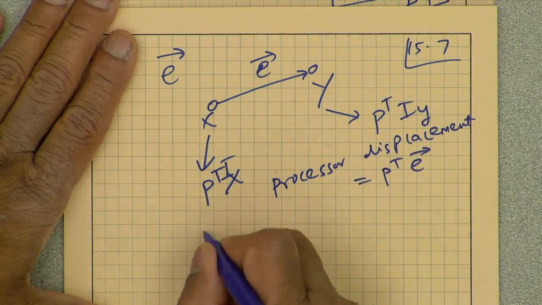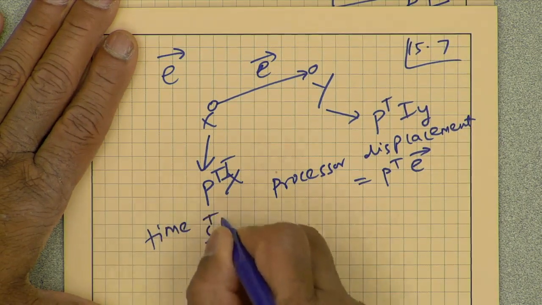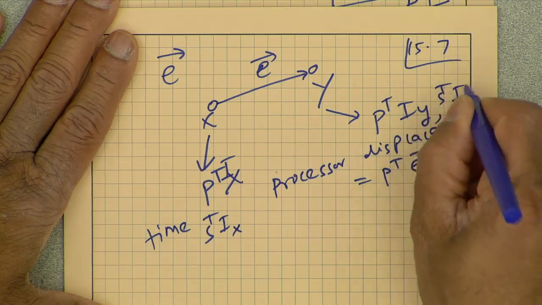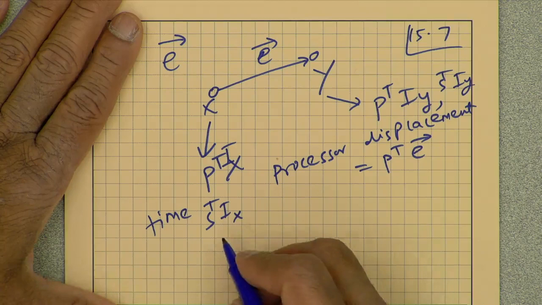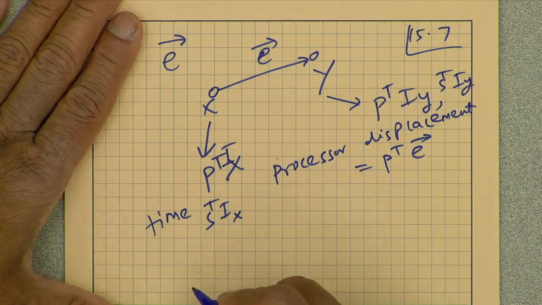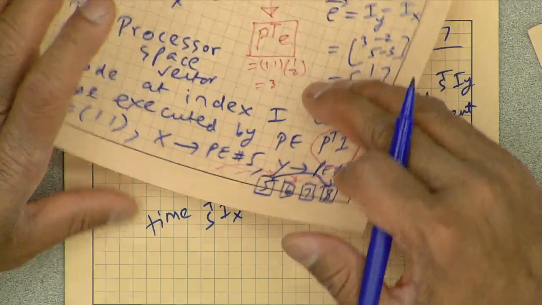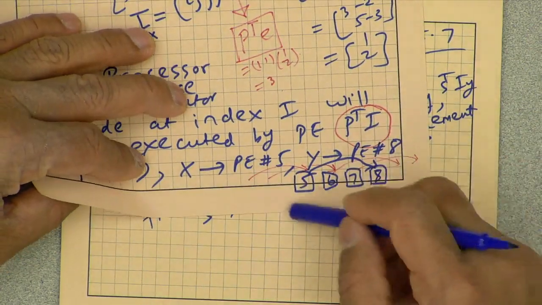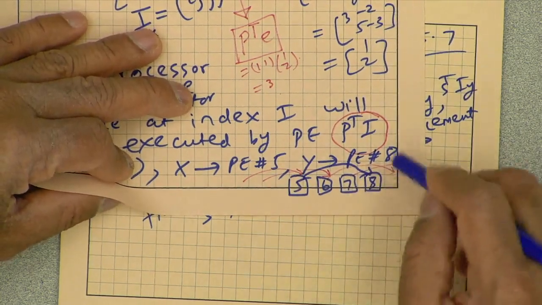Now, this is going to be executed at time S transpose Ix and this is being executed at time S transpose Iy, and so that means this is mapped to, in our old example, if I go back to that example of P transpose E being 3, then we have an edge in the systolic array from 5 to 8, 6 to 9, etc.